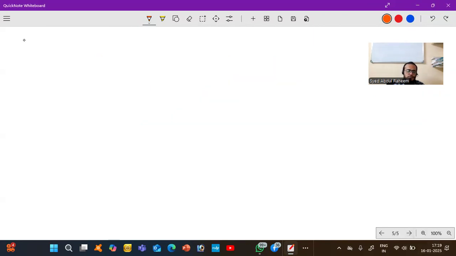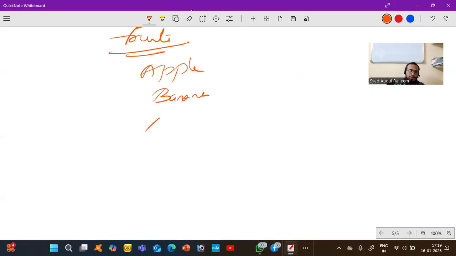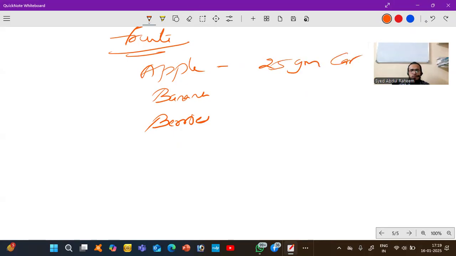Next is fruits. In fruits, mostly we take apple, medium banana, and berries. If we take one medium apple, you will get 25 grams of carbohydrates.